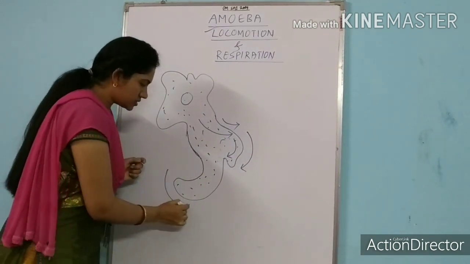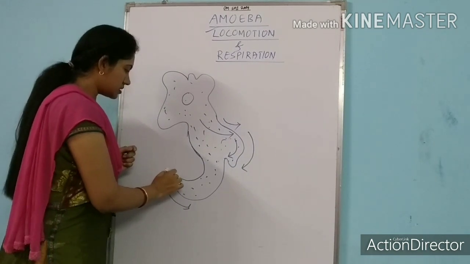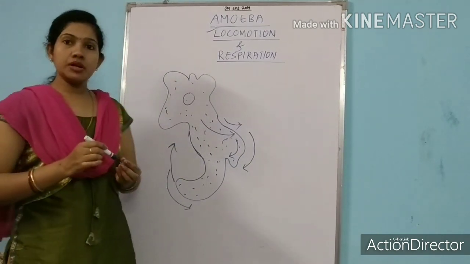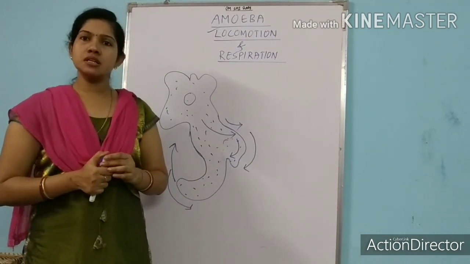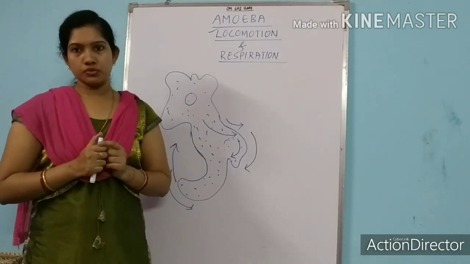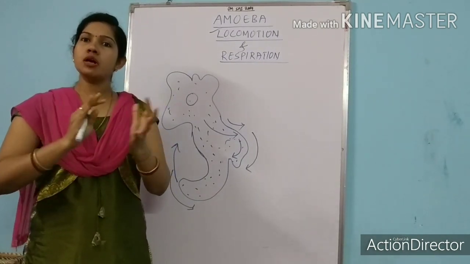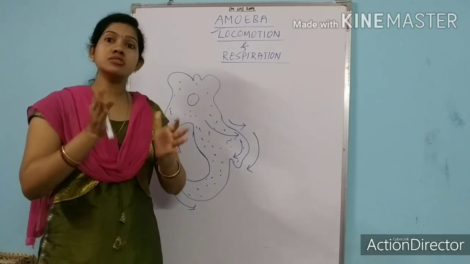Again, it can also change its direction, to the upside. Anyway, why does it want to change its direction? For the search of food. Okay, it always moves from one place to another place in search of food.